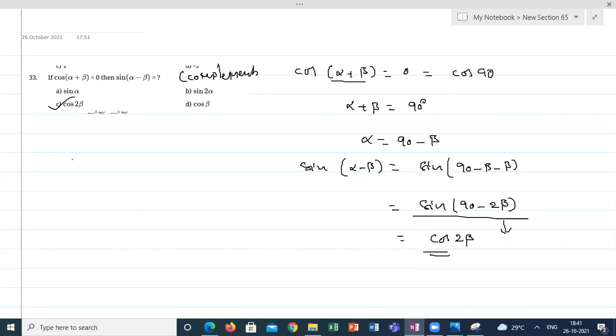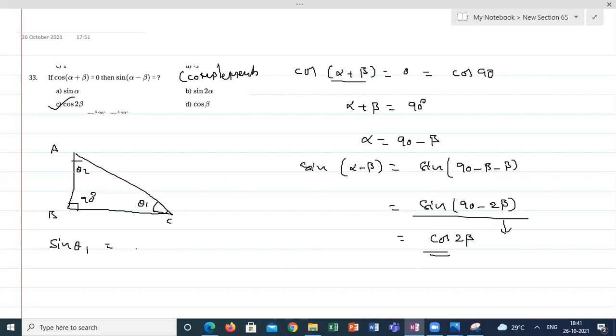Complementary angles is simple. Suppose this is theta 1, this is theta 2, this is 90, triangle A, B, C. From the triangle, what is sine theta 1, students?